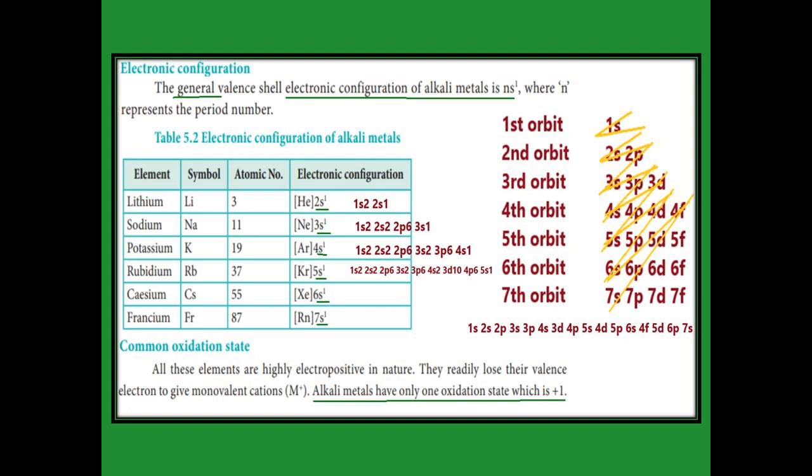Okay girls. Next one, the common oxidation state. The last electron enters the s orbital, and the s orbital contains only one electron. That only electron we can easily remove, so that there is one extra proton present in the alkali metals, so the oxidation state of alkali metals is always +1.